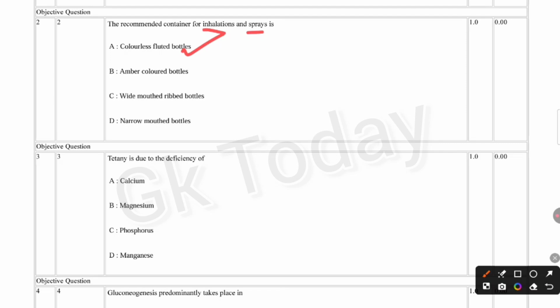Okay, next question. Tetany is due to the deficiency of: calcium, magnesium, phosphorus, manganese. Tetany is due to the deficiency of option A, calcium.